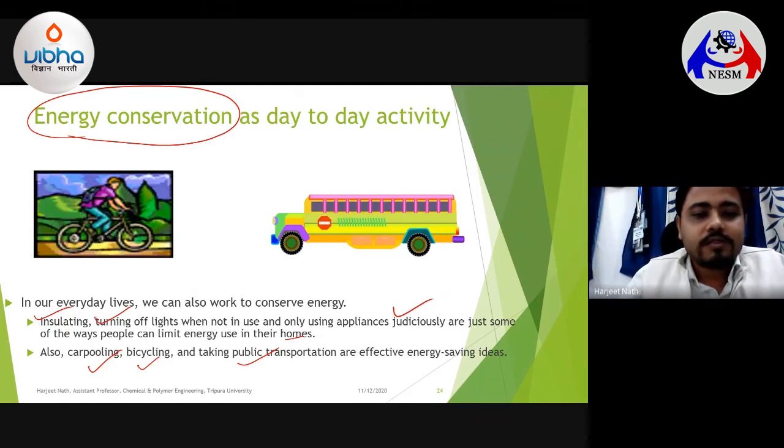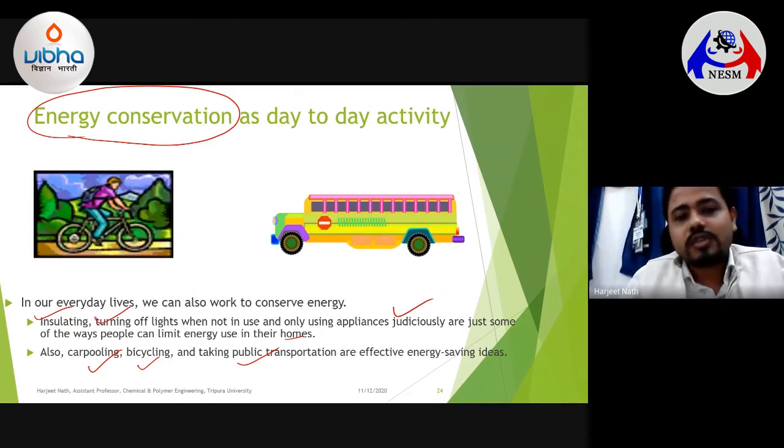So all those things, if they could be done, and a lot of research is going on day-to-day, I would request all of our youths to come into this research area, and figure out a lot of exciting and innovative ideas for tackling day-to-day problems, and that will lead to a very developed country for us, and we could succeed more and more in our future.